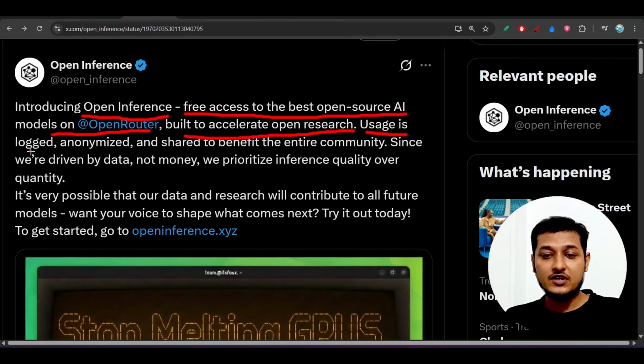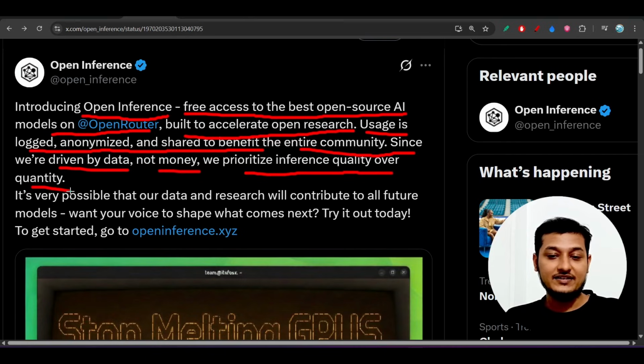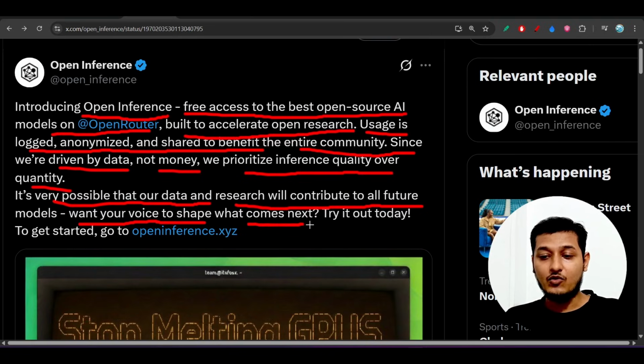Usage is logged, anonymized, and shared to benefit the entire community. Since we are driven by data, not money, we prioritize inference quality over quantity. And it is very possible that our data and research will contribute to all future models. Want your voice to shape what comes next.